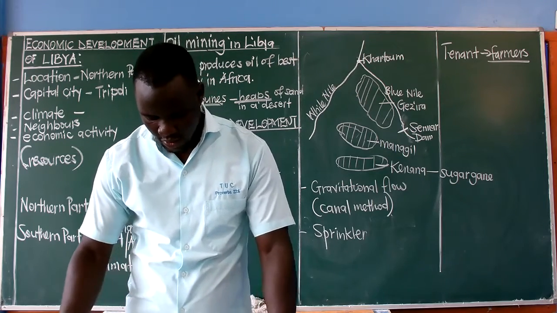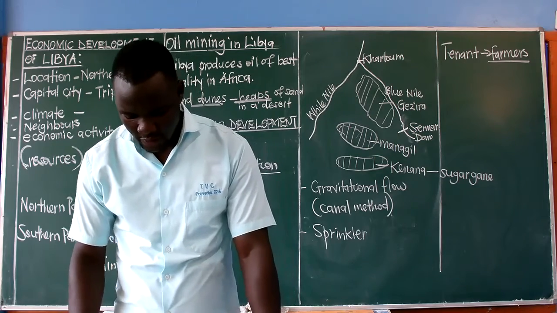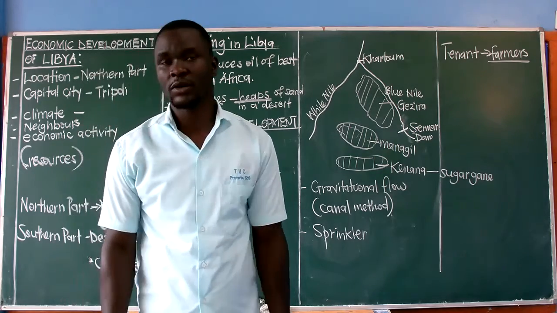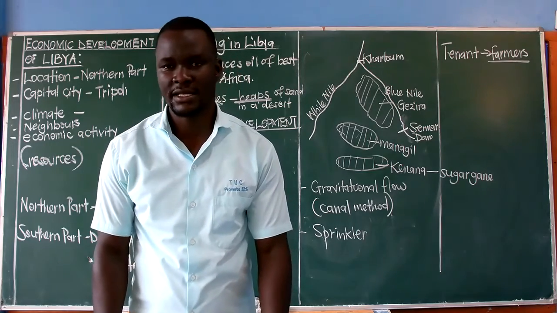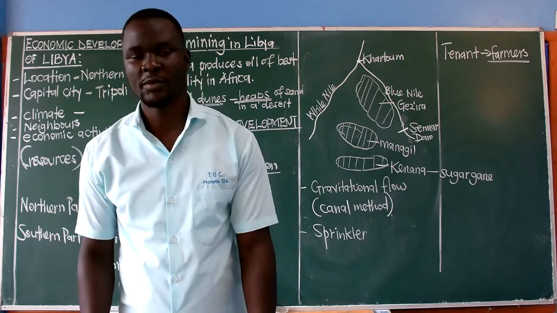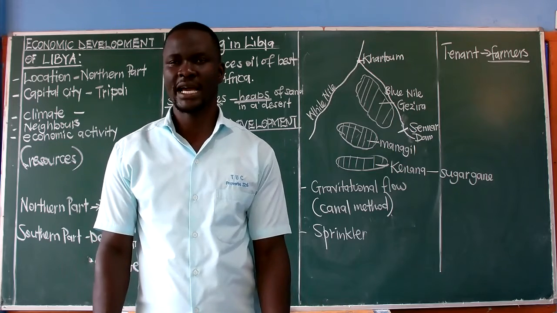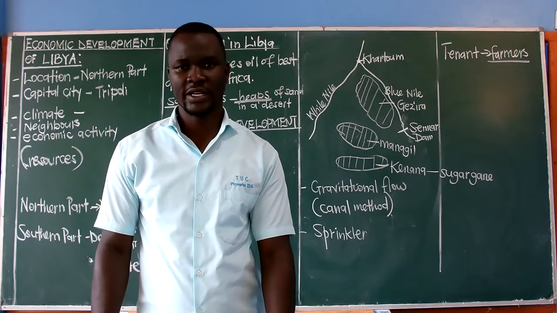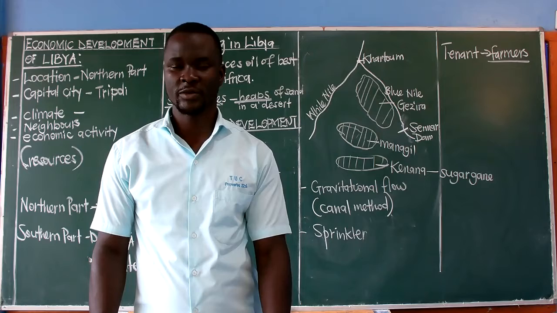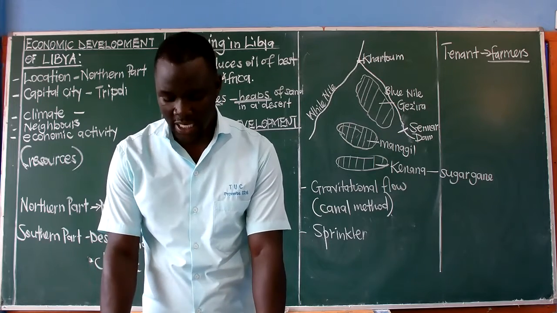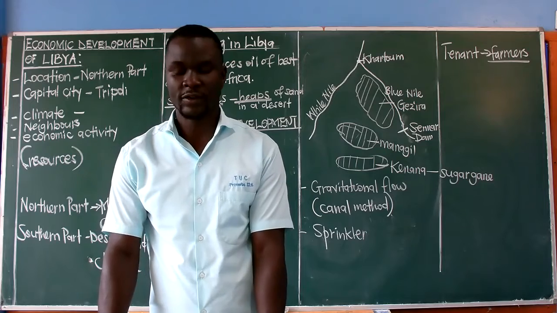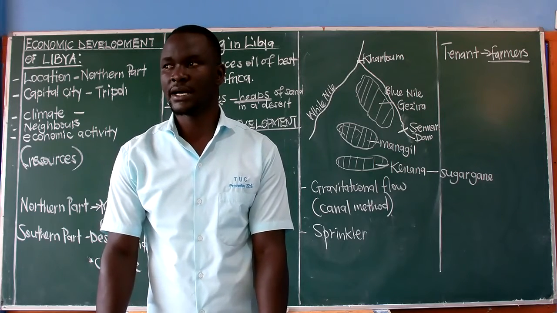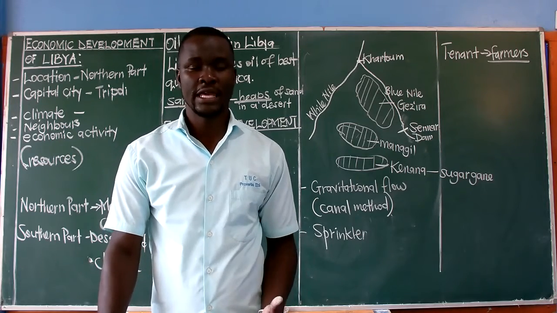And then also, we shall be able to know that it is a source of government revenue. The government charges these tenants, and these people raise some money to the government. And also, it brings what we call foreign exchange to the government through exportation of the produce which are produced from that irrigation scheme.